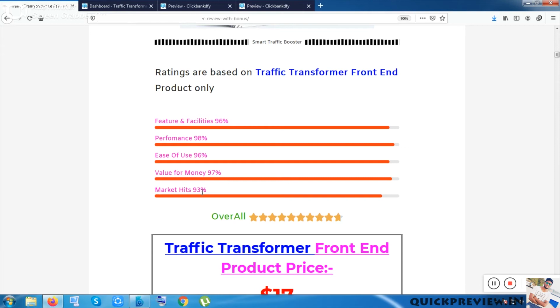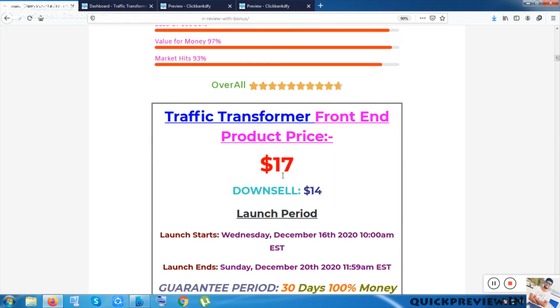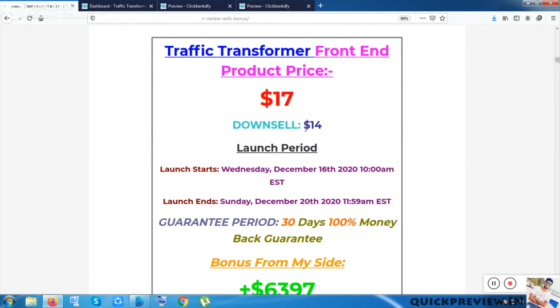Okay, so I never consider the market hits inside the overall section. So overall it has got 97%, which is brilliant, and its cost is only $17, and it is also giving you a downsell at $14.